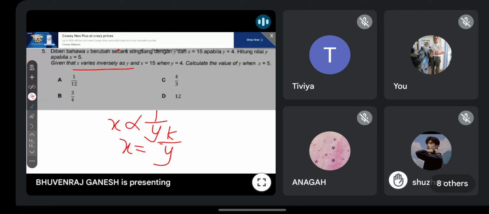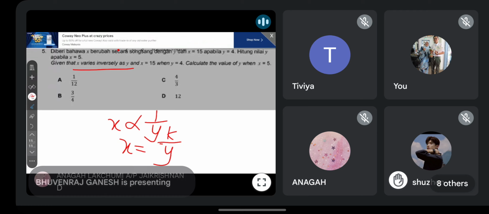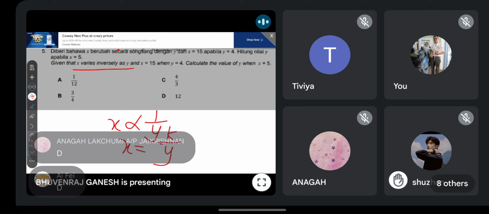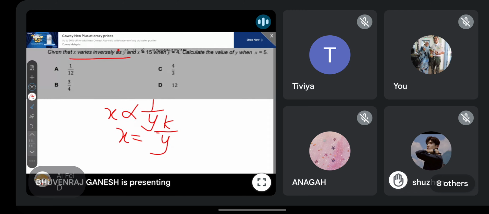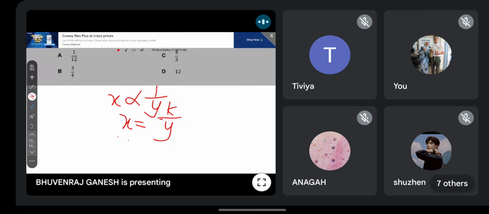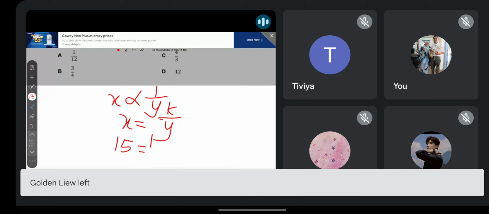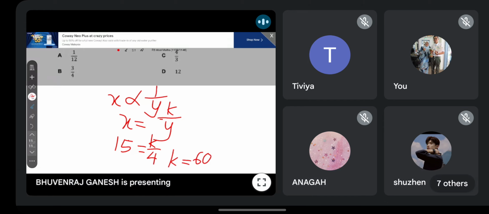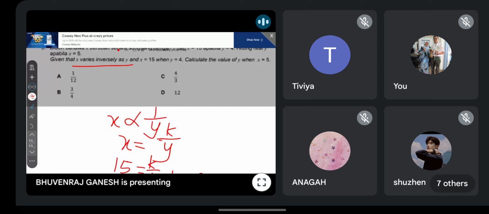Okay, guys, the rest, which is the answer, A, B, C, or D? Okay, the rest, yang lain, what do you all say? Okay, yes, correct. The answer is D. Very good. Okay, finally, everyone got the same answer. Okay, so X is 15, Y is 4, so you will get K equal to 60. Okay, K akan sama dengan 60.